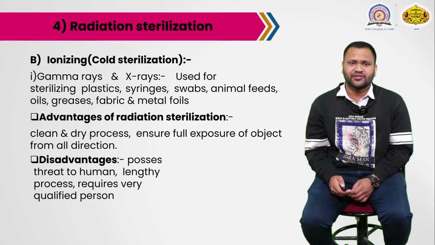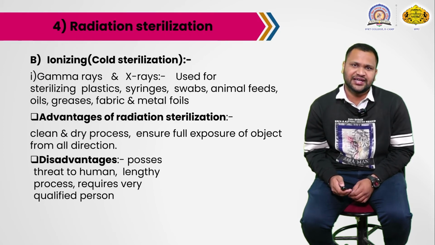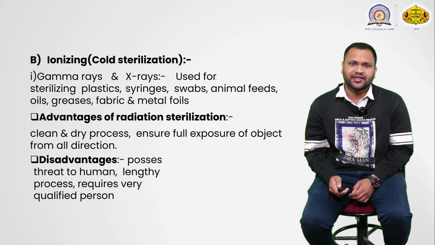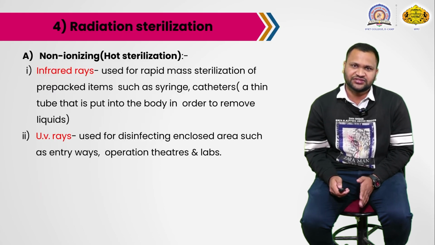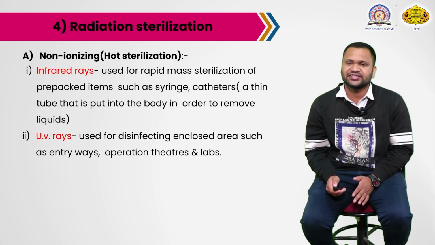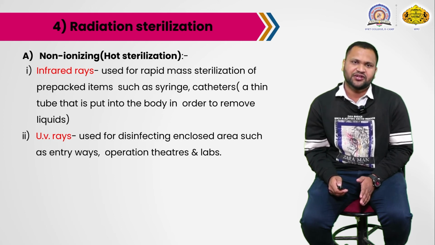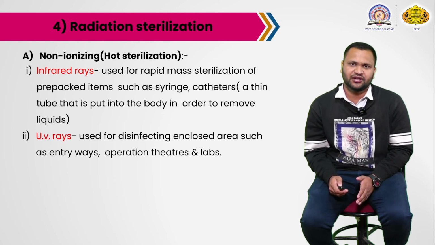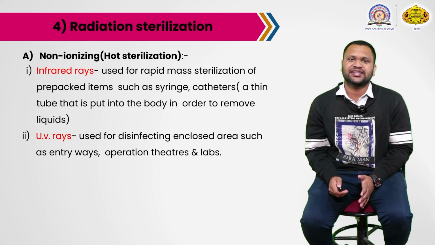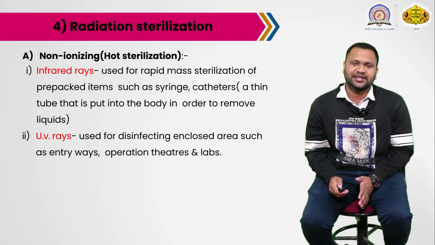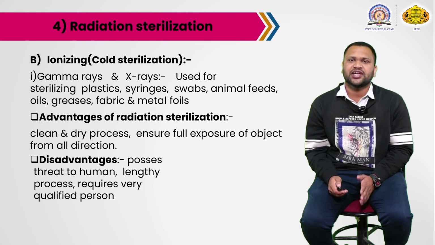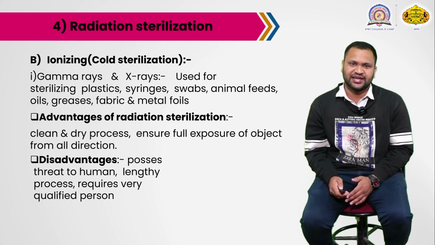Next is cold sterilization. The earlier methods are heat, or hot, sterilization. Infrared or UV rays produce heat on contact with any particle, but ionizing radiation is known as cold sterilization.